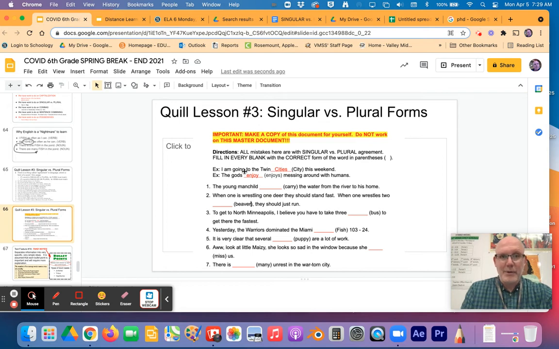So for instance, I am going to the Twin Cities. City is one city, but I want to change it to plural, or the version that makes sense. You don't take I'm going to the Twin City. Twin city, that's two, can't be one. It's got to be cities, two. Or the gods enjoy messing around with humans. The gods, more than one. The plural verb that goes with it is enjoy, not enjoys.